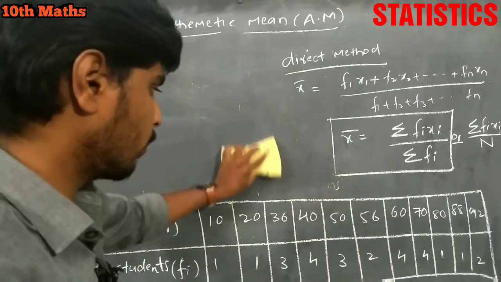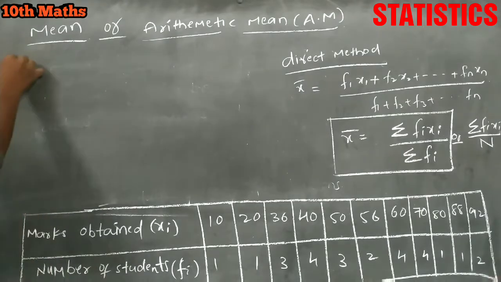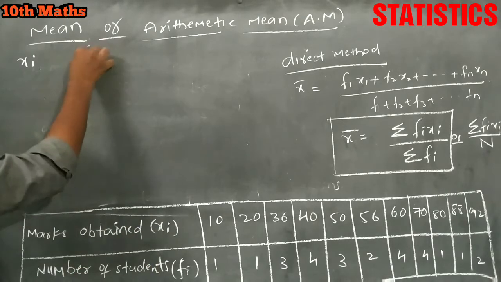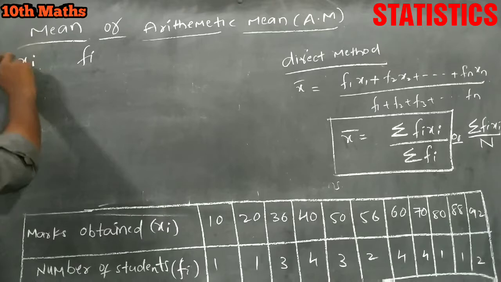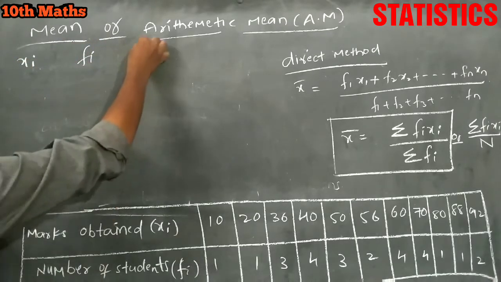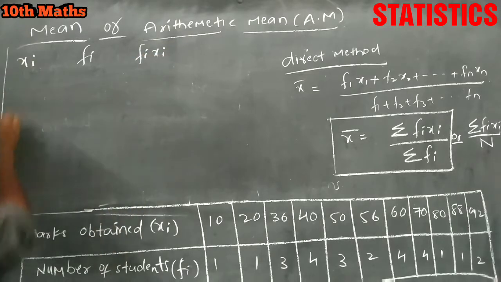So we have to construct a table first. xi is nothing but marks obtained by students. Next, fi is nothing but frequency. This is marks obtained by the students, this is the frequency. Now fi into xi.